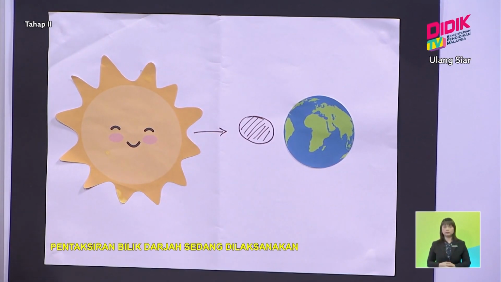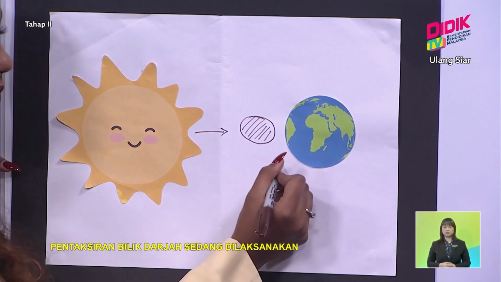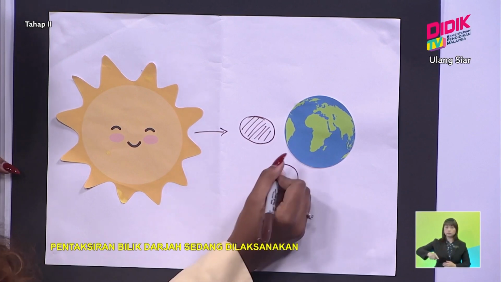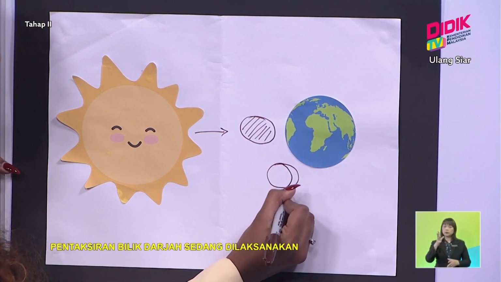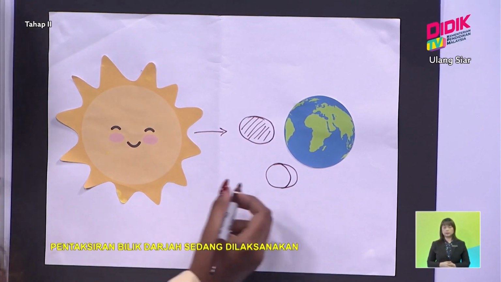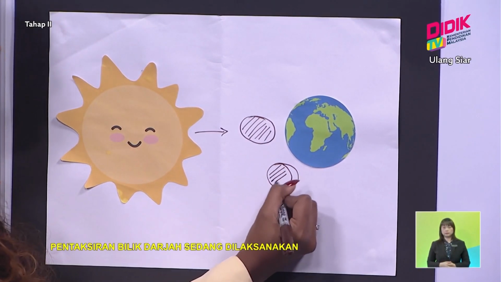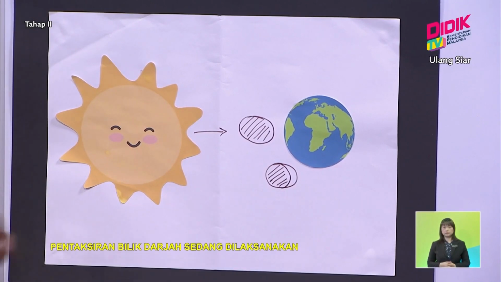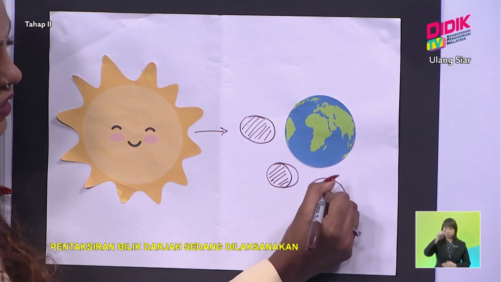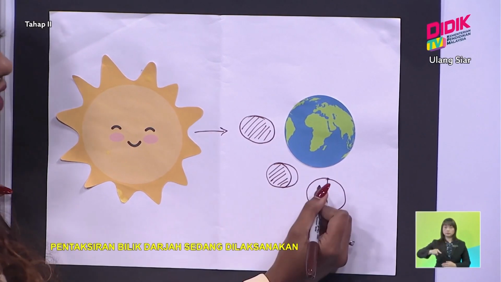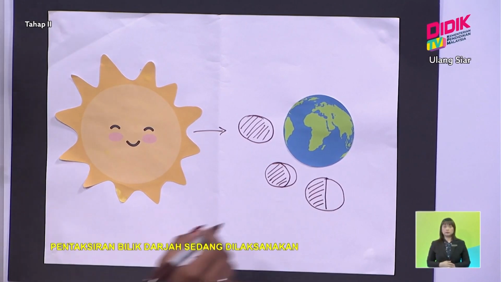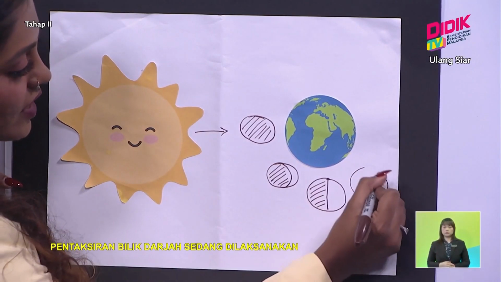Next is the second, going anti-clockwise, which is moving downwards. Then you'll get a crescent, so you're going to color the left side. Correct. Then moving on, the third one is the half moon. Where are you going to color it? Excellent, you've got the hang of it.